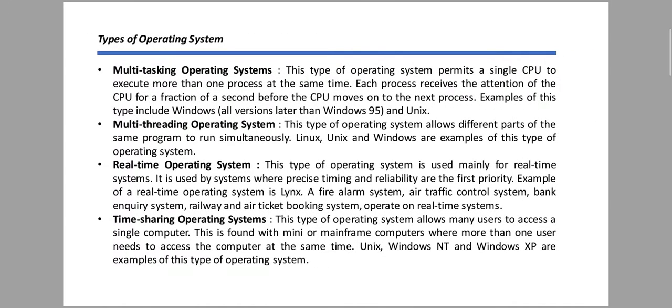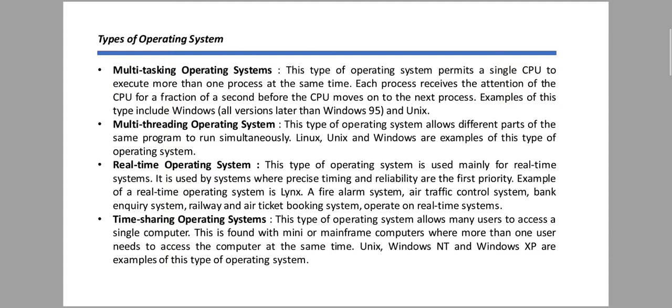Next is multitasking operating system. This type of operating system permits a single CPU to execute more than one process at the same time. Each process receives the attention of the CPU for a fraction of a second before the CPU moves to the next process.